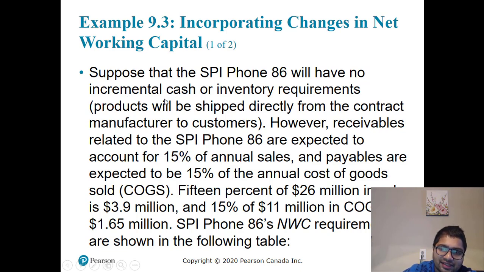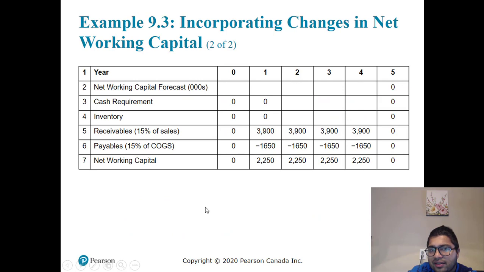So they continue that example. Suppose that the SBI phone will have no incremental cash or inventory requirements. However, receivables are going up. So you can calculate that 15% of sales are receivables and 15% of COGS are payables. So 3.9 million is receivables, 1.65 million is cost of goods sold payables. Deduct the two, and you get working capital. So working capital changes.